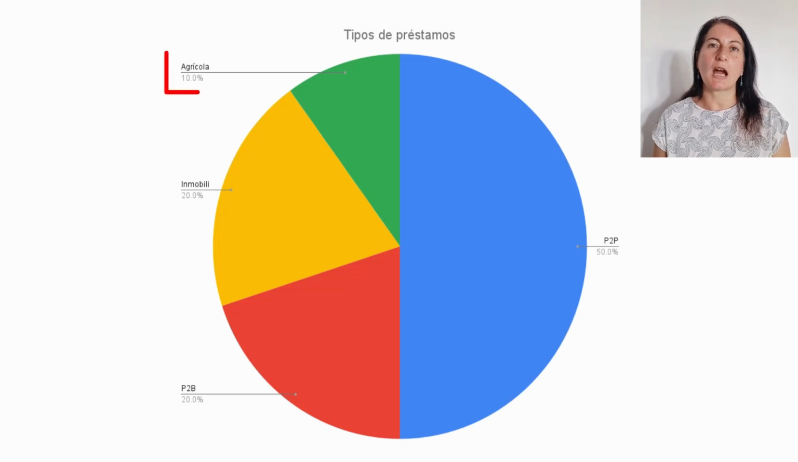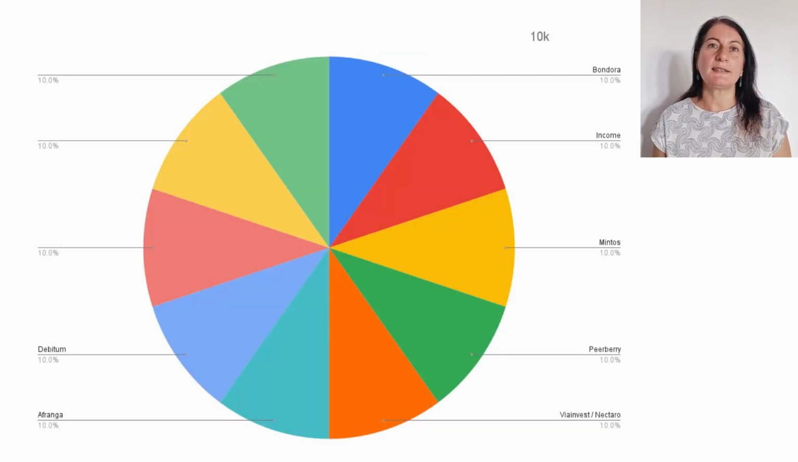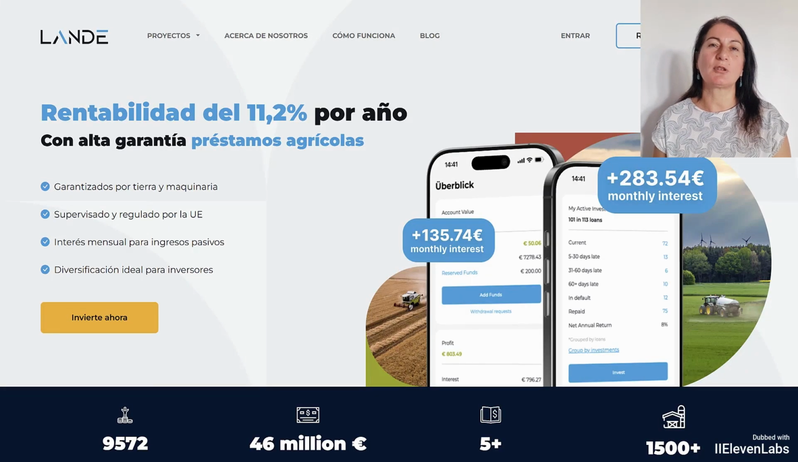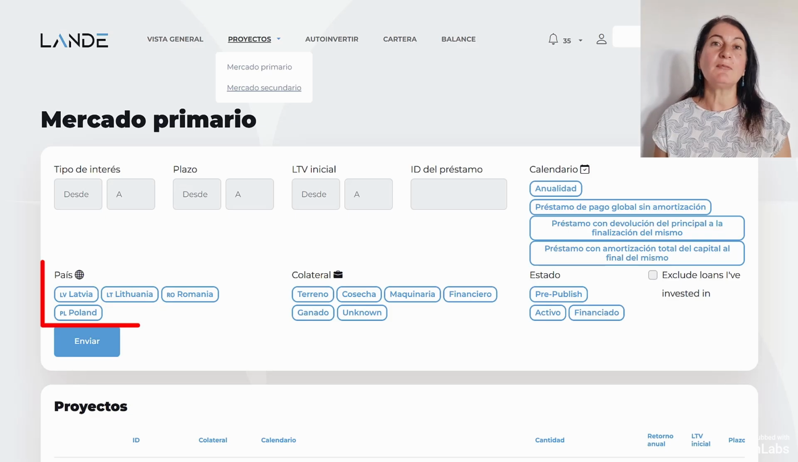I would include the agricultural sector, and for the agricultural sector, I would choose Lande. Lande is a platform that has been in the market for a while and offers us the possibility to finance loans for farmers. These loans are granted in different countries, many of which are in the Baltic region, but it has also incorporated other markets such as Romania and Poland.